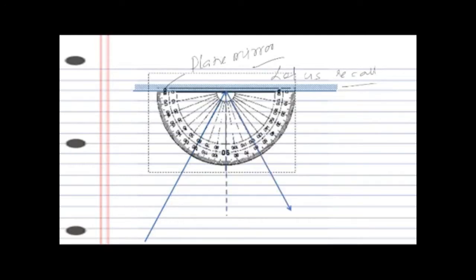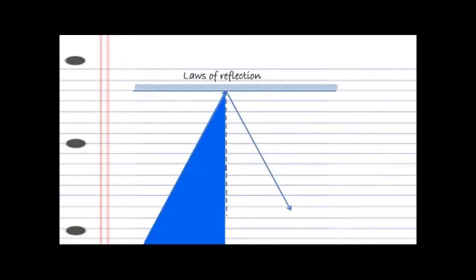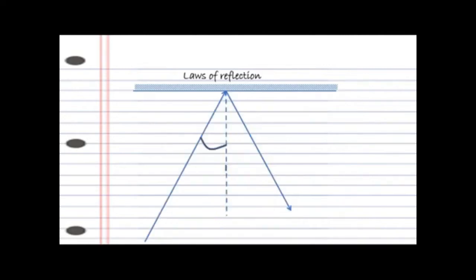So first we have to take a mirror. This is what is called a mirror, right? And then you need to have a scale and everything. But let us recall a very important law, and that's the law of reflection. You have already seen in the previous 2 videos that if a light ray is incident on a plane mirror, then it reflects in such a way that the angle of incidence, let me call it angle i, is always equal to the angle of reflection.